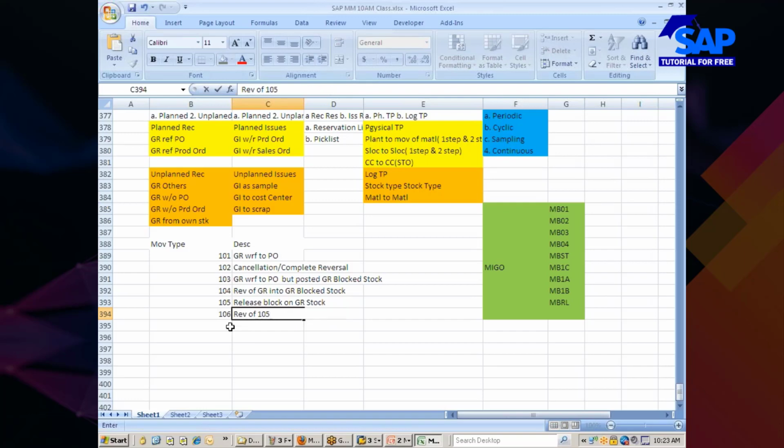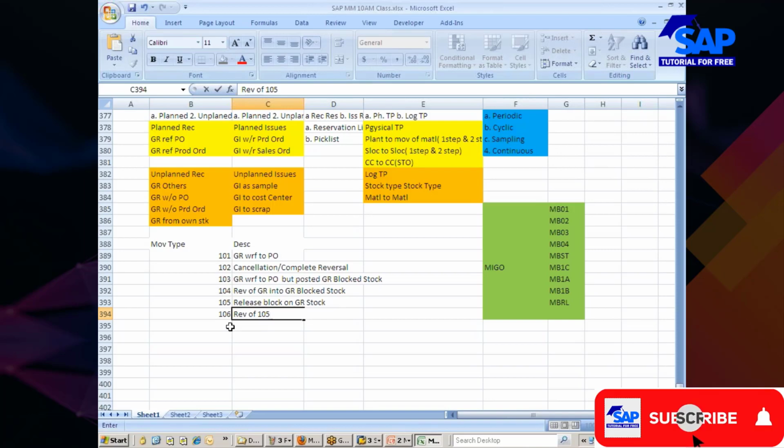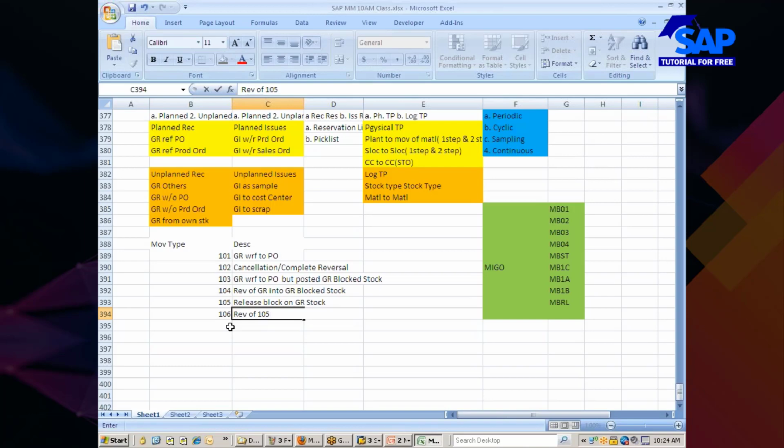Reversal of GR from unrestricted. I would say simply this way: putting the stock back into the GR block stock is 106. So like this, if you have one movement type for one particular purpose, the next immediate movement type is the reversal of the previous one.